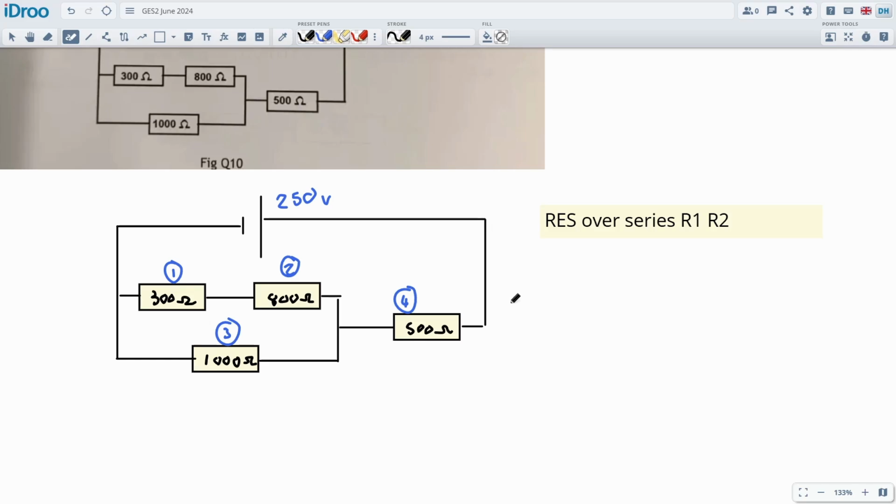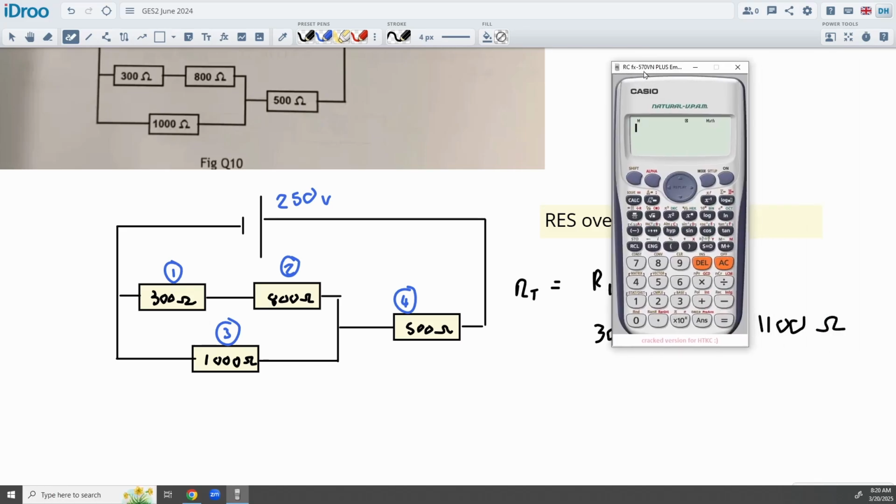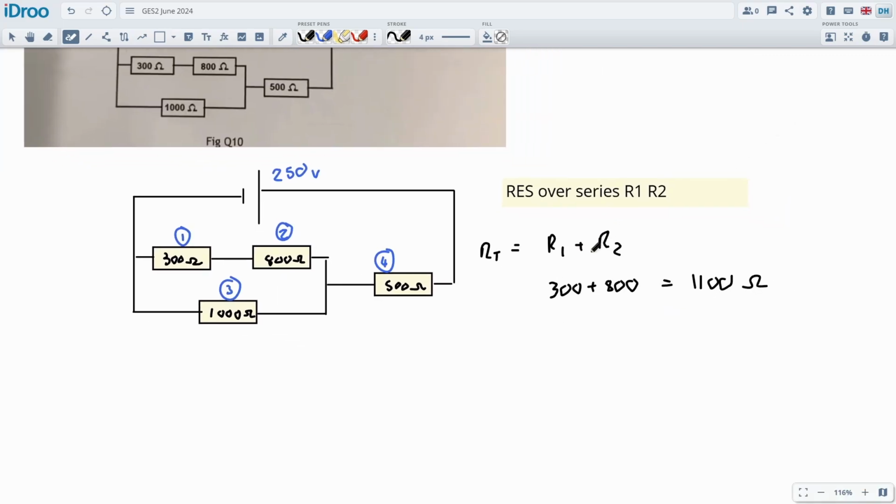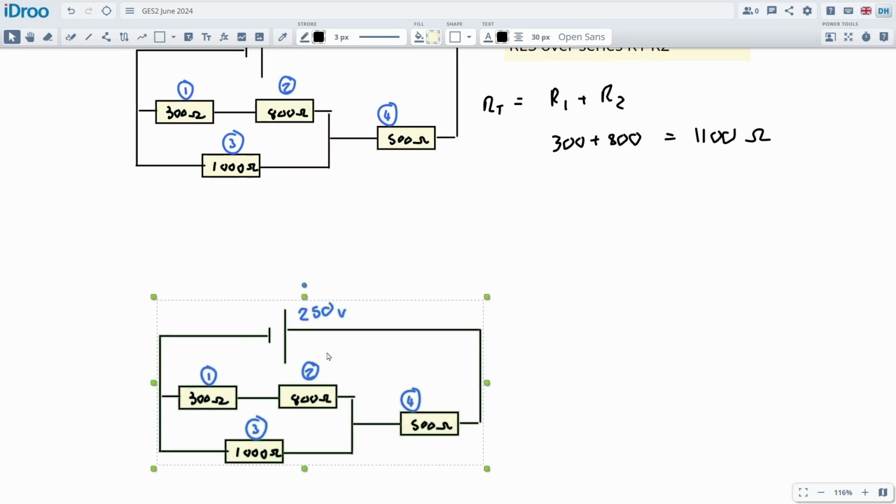The formula is resistance total will be equal to the R1 plus the R2. Then this is the 300 and the 800. So the 300 ohms plus the 800 ohms, that would be equal to what? 1100 ohms. Probably. Let's get a calculator and just double check that, because I don't want to make any silly mistakes on this thing. So 300 plus 800 is equal to 1100. Nice.